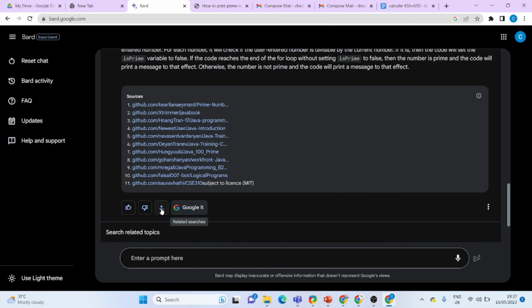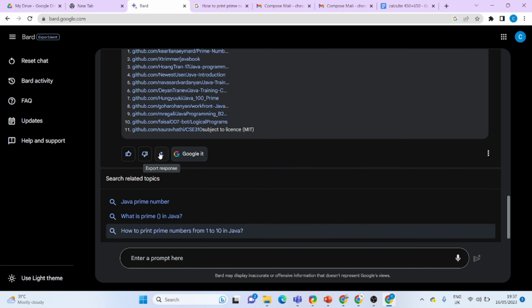Those features are not available in ChatGPT, which means the sources are not given in ChatGPT, and also there is no option to export to a document or draft in email. So those facilities are not in ChatGPT. Let me compare and contrast both ChatGPT and Google BARD under the playlist called ChatGPT.